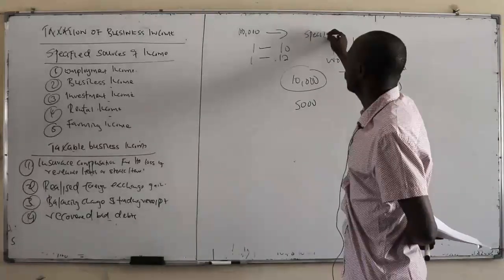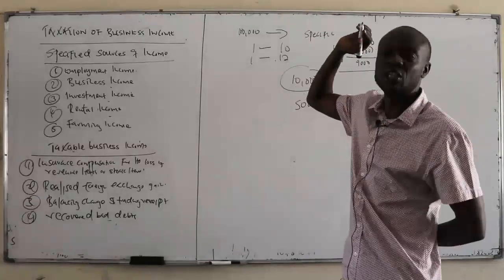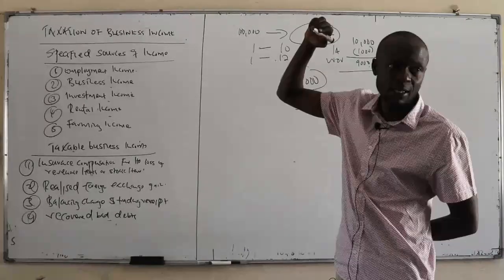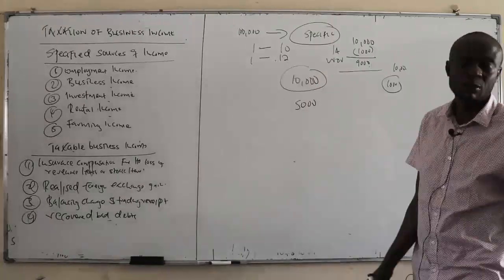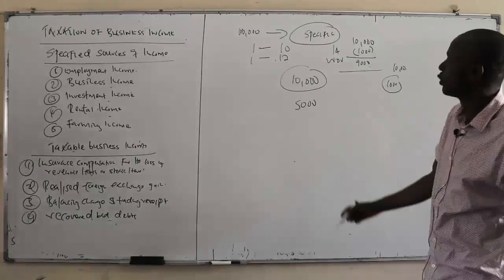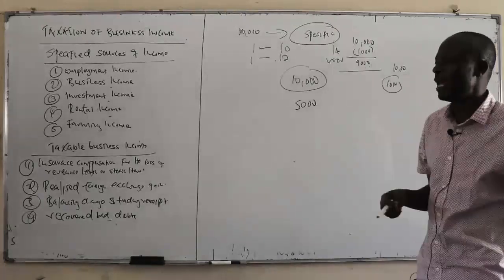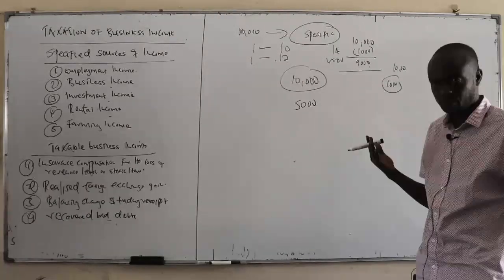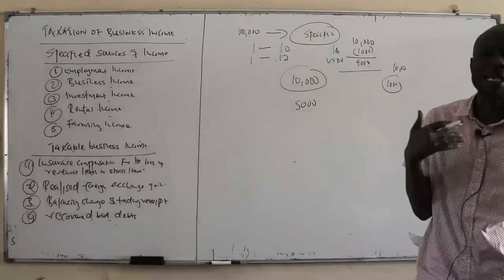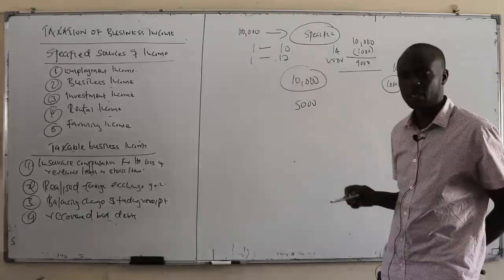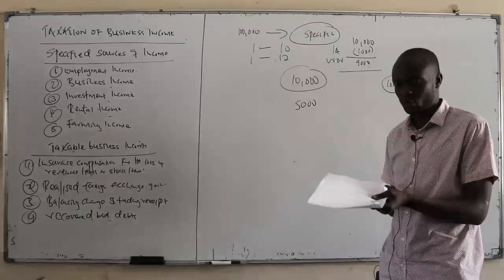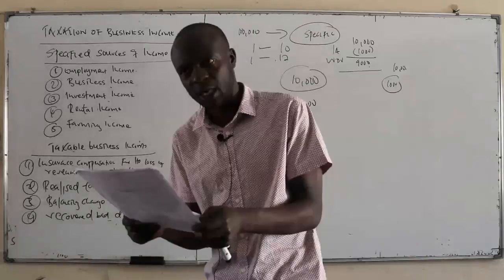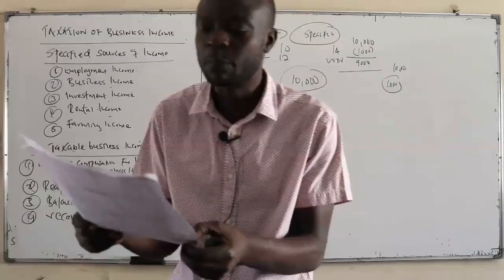So we have two kinds of provision. We have specific and general. Specific, it must bear the word specific. So if specific reduces, then it is considered as taxable business income. So we have specific and general. So general, if the question just tell you that there was a reduction in provision for bad debts without the word specific, then that one is general. So that one is treated as taxable business income. And lastly, a gain arising from buying and selling. So if you buy and sell and you're doing business, the gain is taxable income.